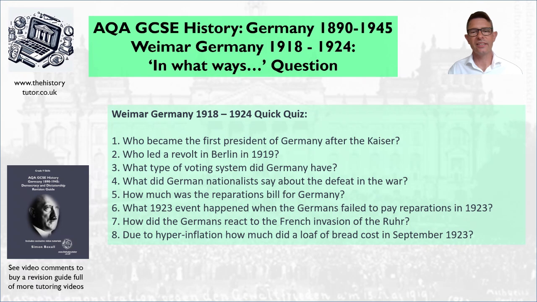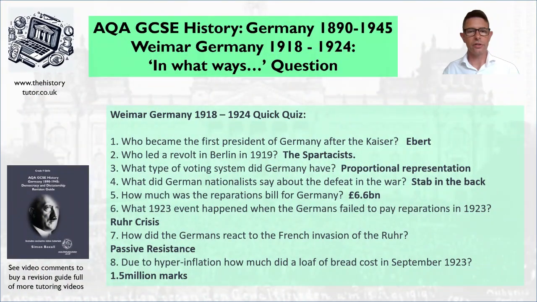Okay, so here is our quiz about Weimar Germany 1918 to 1924. So have a look through those questions. If you've got my revision guide, you can fill them in the revision guide and see what you can remember from your bit of revision, or maybe use them as a tool for your revision to look through the notes and find the answers. Okay, so pause me now and give the quiz a go. All ready? So let's go through some answers then.